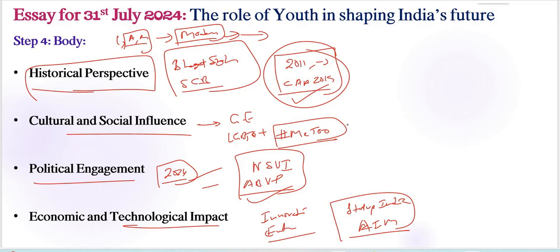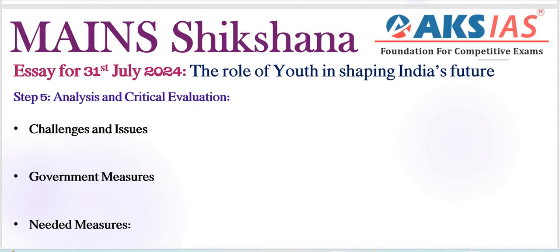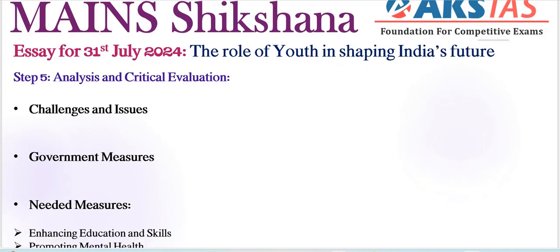Moreover, technological advancements, particularly in recent fields like digital technology, artificial intelligence, and quantum computing, are all spearheaded by young tech-savvy professionals, positioning India as a global IT hub, right? That needs to be included here. All these relate to our body part, especially regarding all the dimensions. We need to cover different dimensions in the particular topic, right?